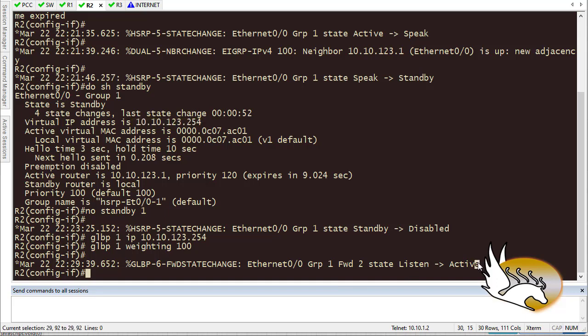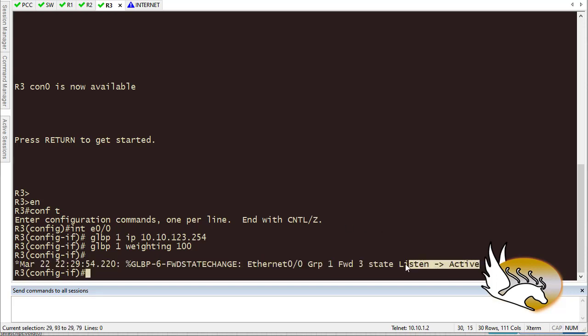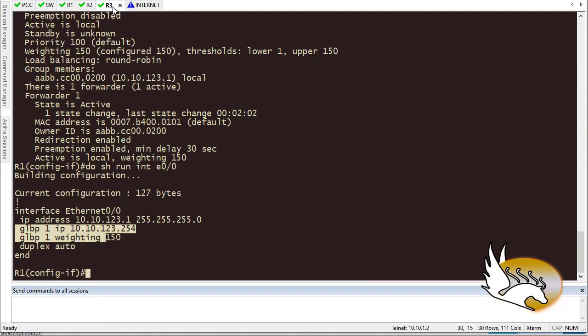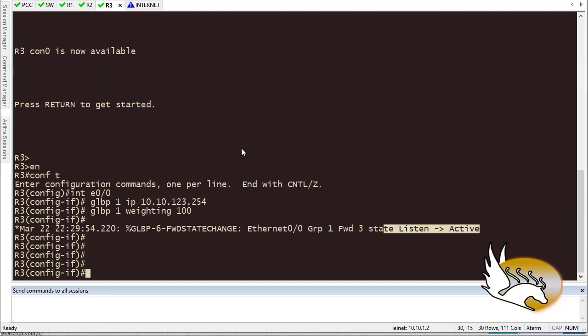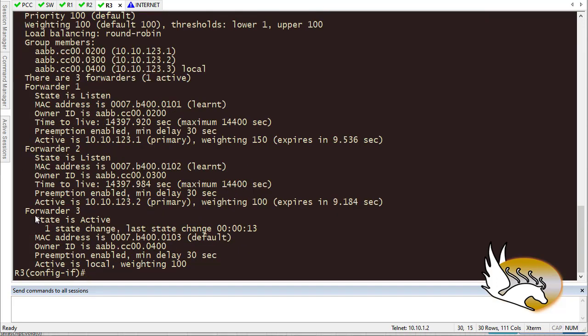So you see that here it says I am active. Router 3 after some time is going to say that I am active as well. Here, you see that all of them are in active mode. Router 1 active, router 2, router 3 active. So let's check this. Do show GLBP. Here it says that I am forwarder 3.